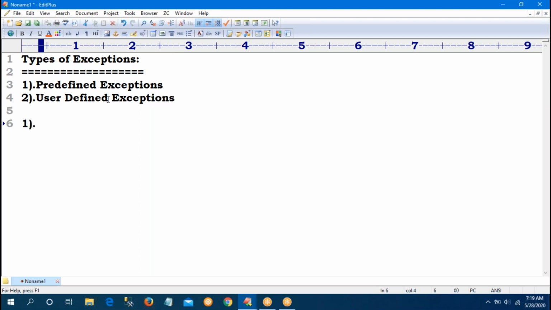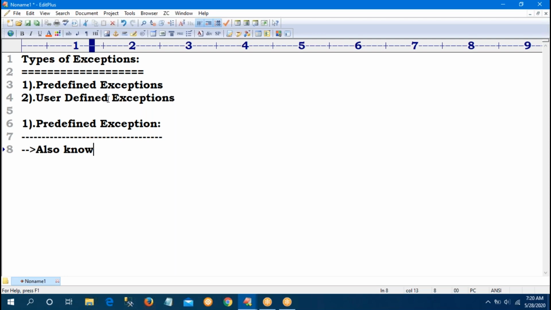First of all, what is a predefined exception? Predefined exceptions we already know. These are built-in exceptions, and they are all available along with Python. Suppose while running the program, if any runtime error comes, PVM will automatically raise that error. That is called a predefined exception. These are also known as inbuilt exceptions.